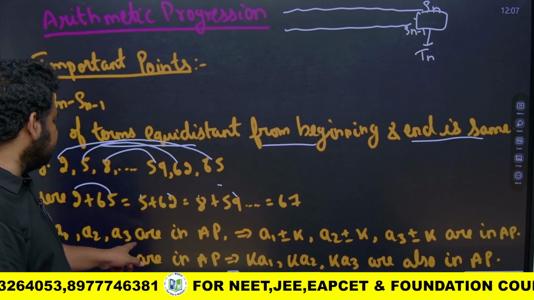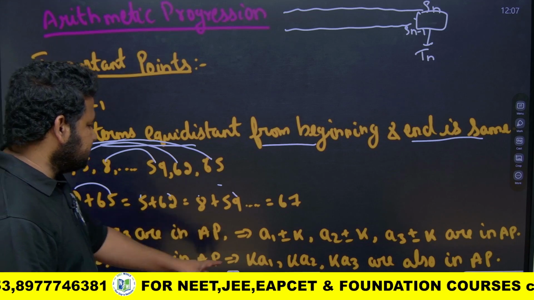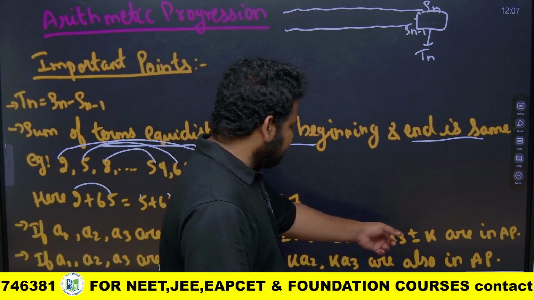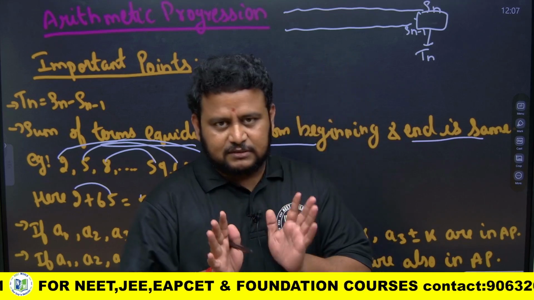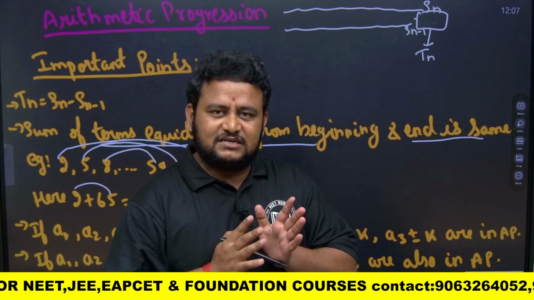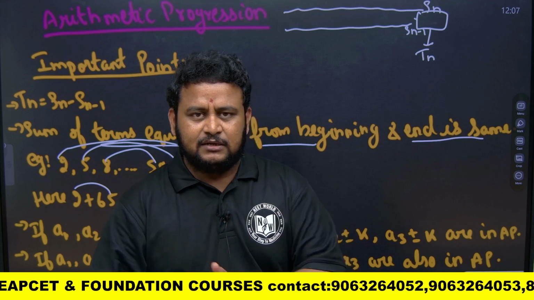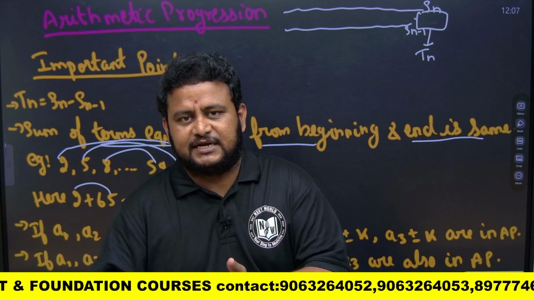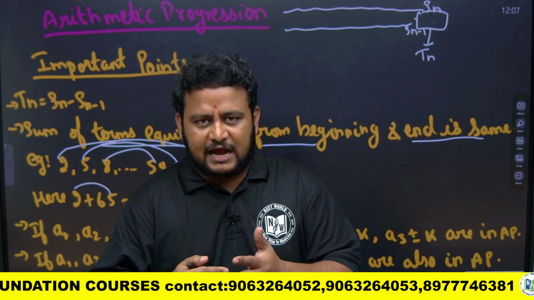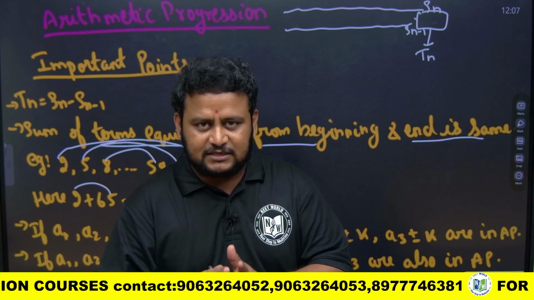If A1, A2, A3 are in AP, then A plus or minus K are also in AP. That is, if some given terms are in AP and you add some constant value to them, like 3 or 8, then the terms which you get will again be in AP. If you add, you will get an AP. Even if you subtract, you will still get an AP.